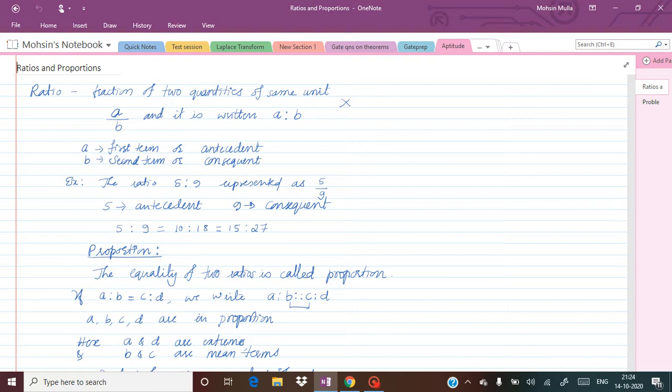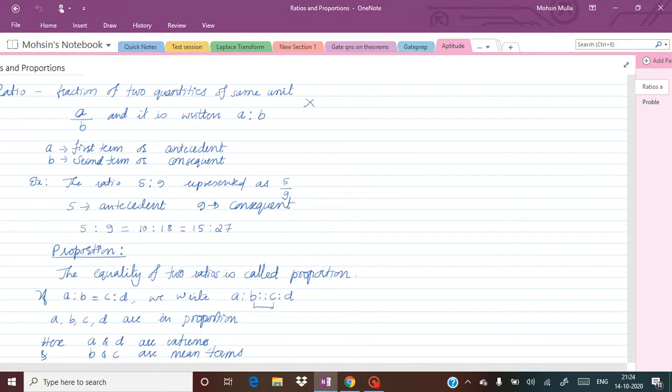Okay, so now what are ratios? To understand ratios, I'll just give you an example. Suppose you are two siblings. You might be two brothers, a brother and a sister, or two sisters, and suppose your father is going to give you 1,000 rupees per month as your pocket money. Now suppose you are of equal age, or you are twins.